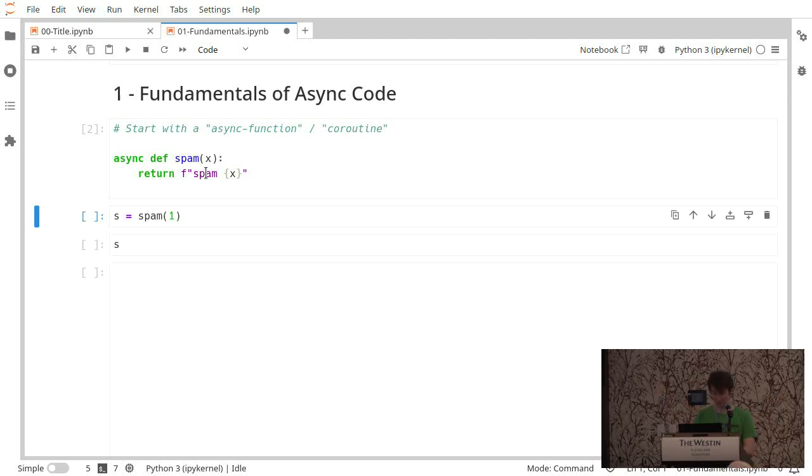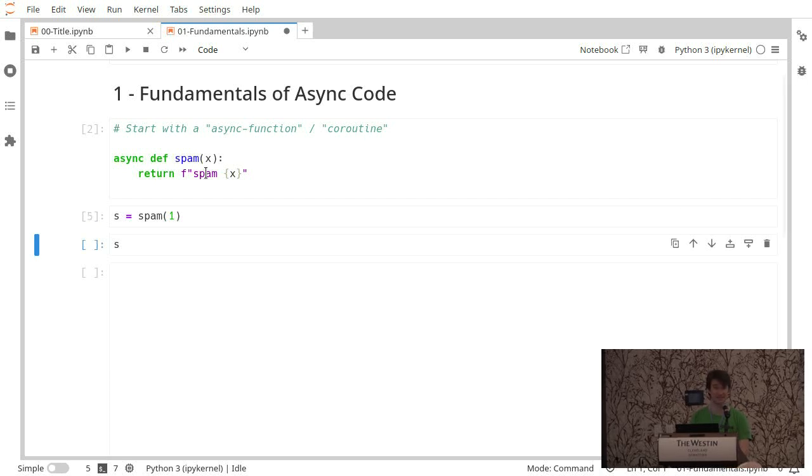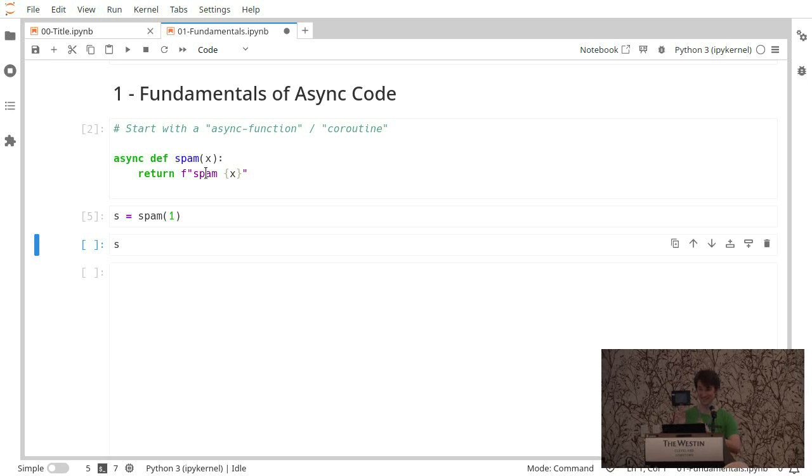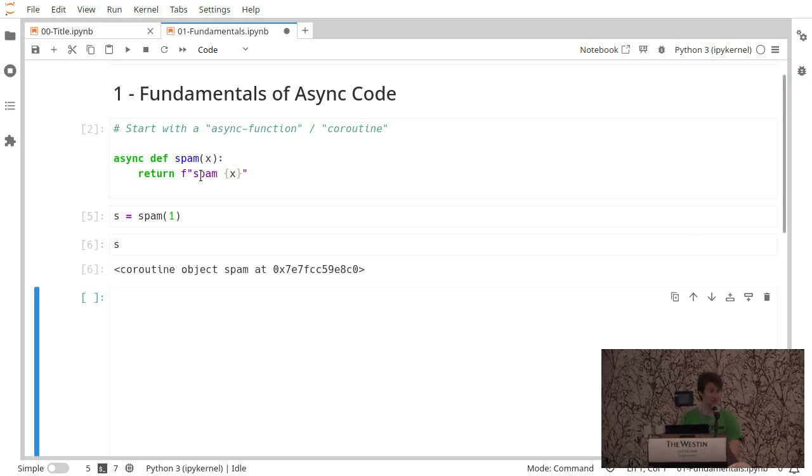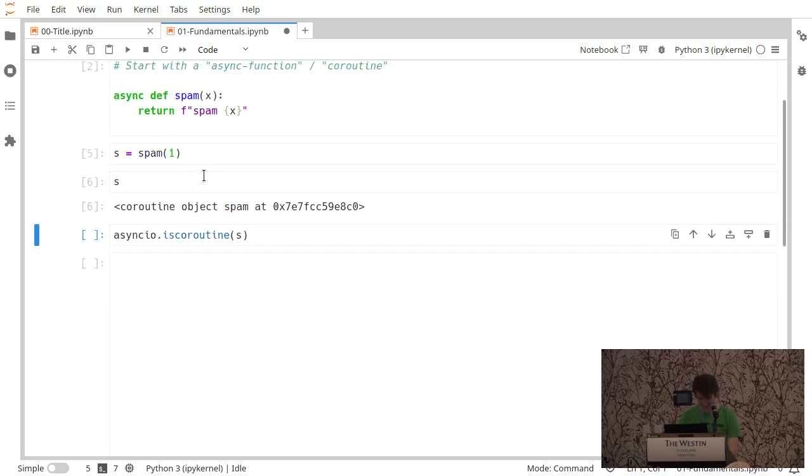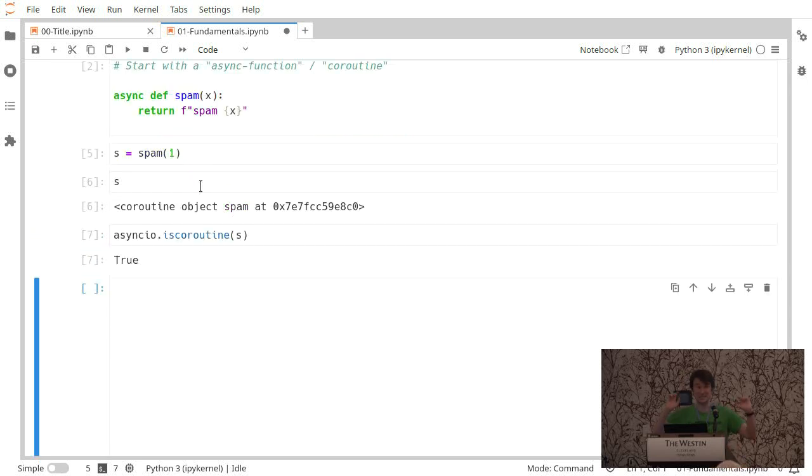Let's call spam here with 1. So what does that return? Anybody want to give a guess? Is it the string spam1? No, it's a coroutine. So this is the thing that is a coroutine. Coroutine functions return coroutines.